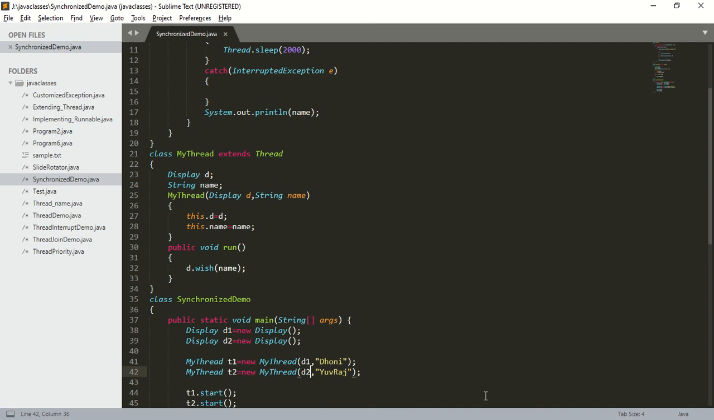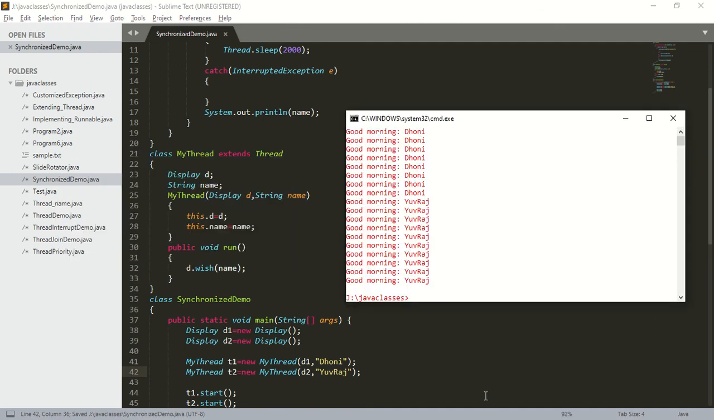So what about the output? Are we going to get a regular output or an irregular output? Remember, in this case we are going to get an irregular output. So you can see we are going to get an irregular output. Javac SynchronizedDemo.java. Next, java SynchronizedDemo. When I press enter, you can see the irregular output. Good morning Dhoni, good morning Yuvraj. So we are getting irregular output. Why are we getting irregular output? Any idea why we are getting irregular output?